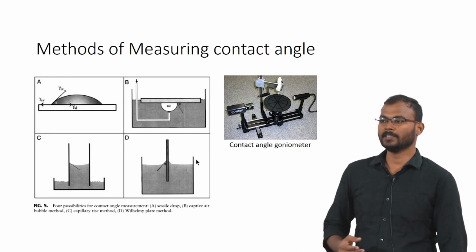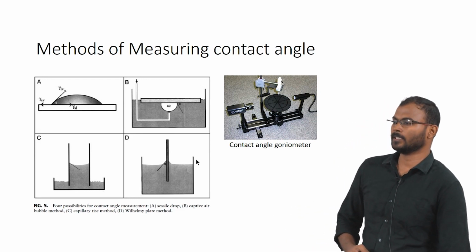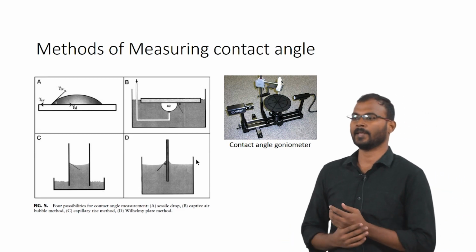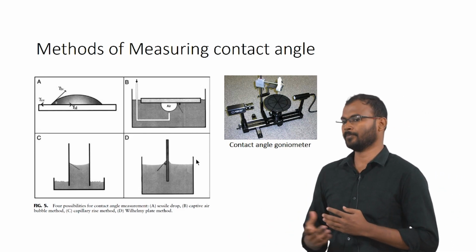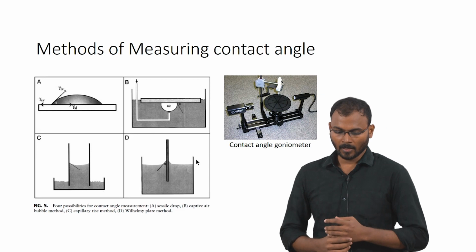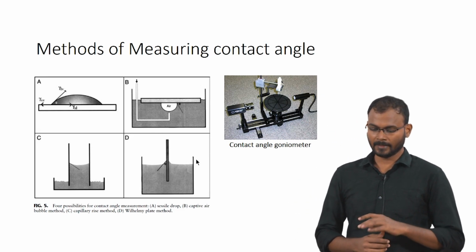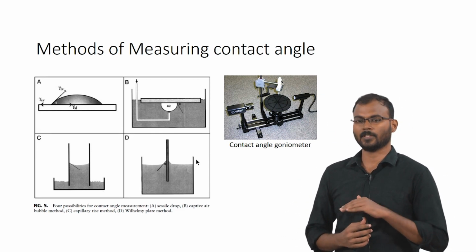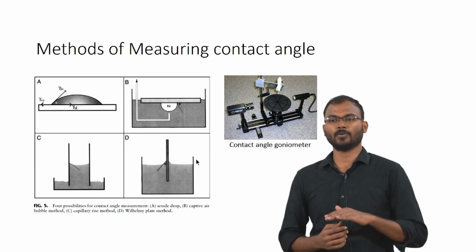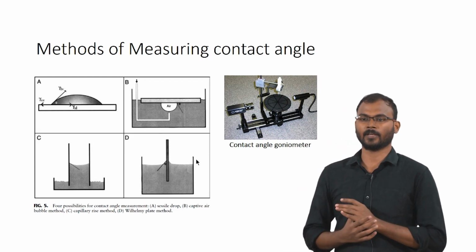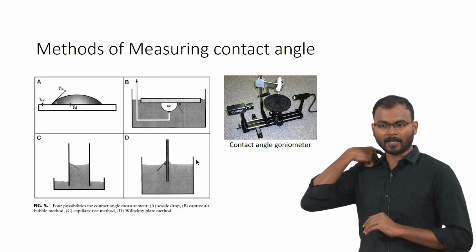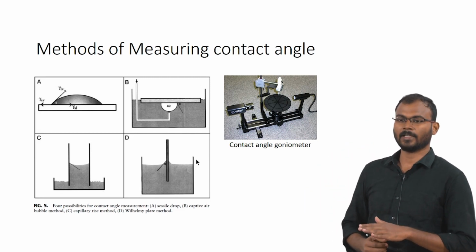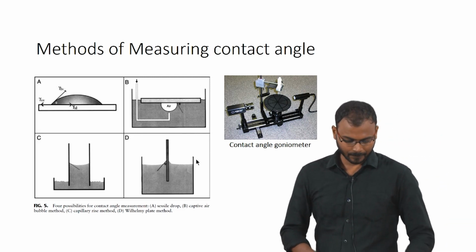So, the advantage of using contact angle is it is very cheap and you can use it anywhere immediately after preparing a material surface. The major disadvantage is if there is a very rough surface or the surface is not uniform, there will be a different angle produced at different places.